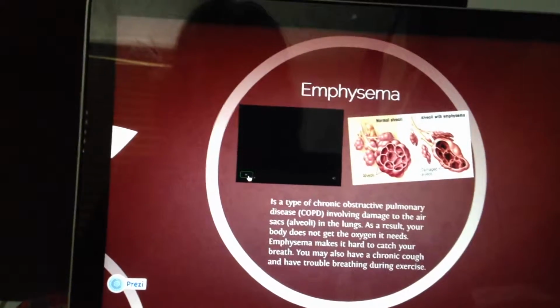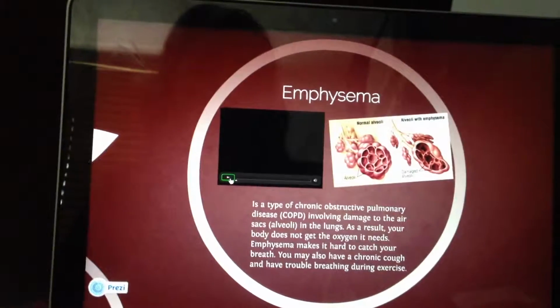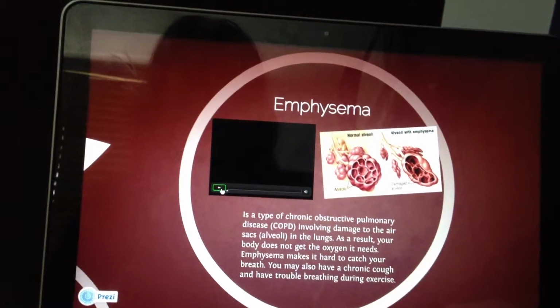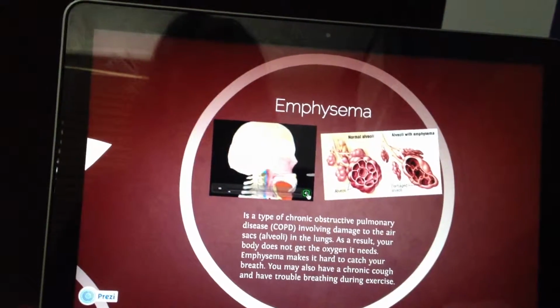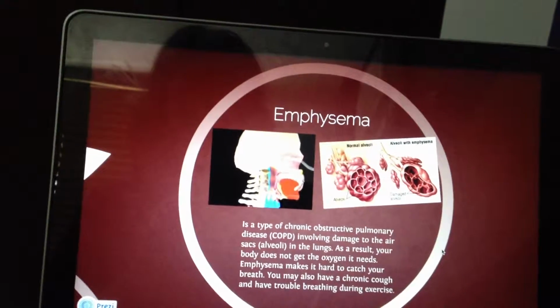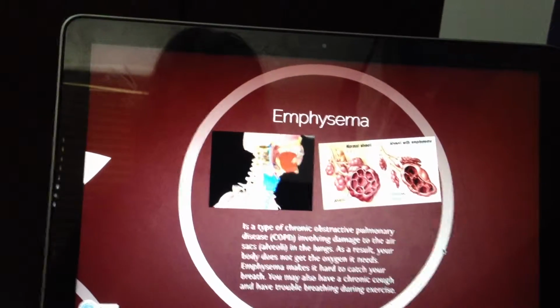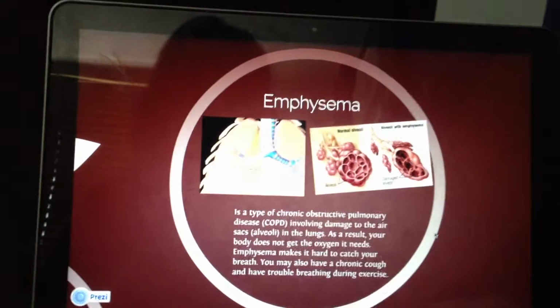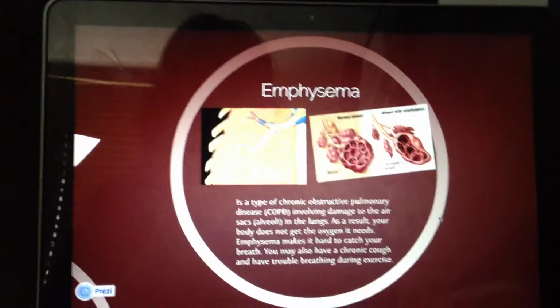Emphysema is a type of chronic obstructive pulmonary disease involving damage of the air sacs of the alveoli. As a result, your body does not get the oxygen it needs, making it harder to catch your breath. You may also have a chronic cough and trouble breathing during exercise.